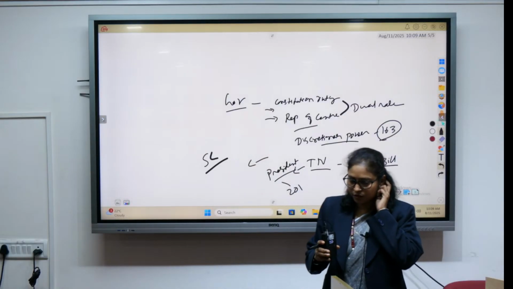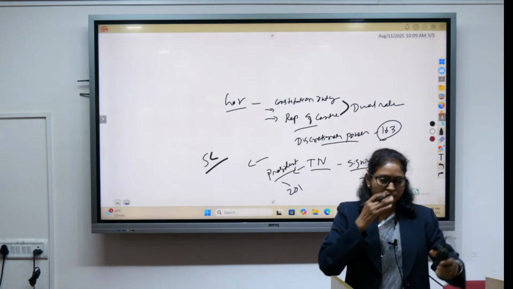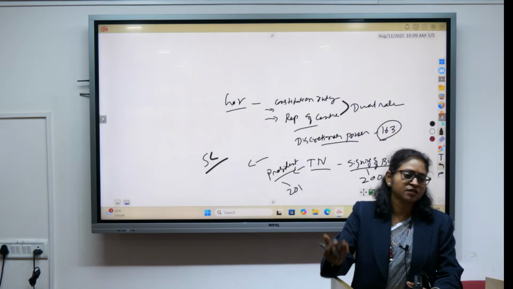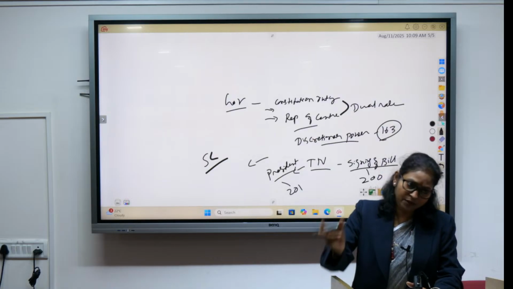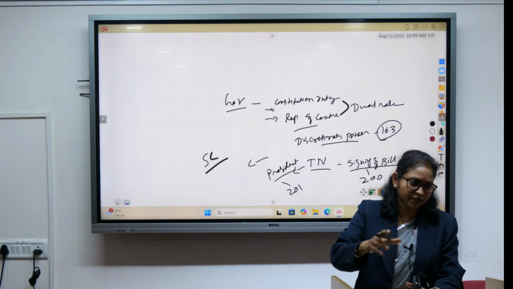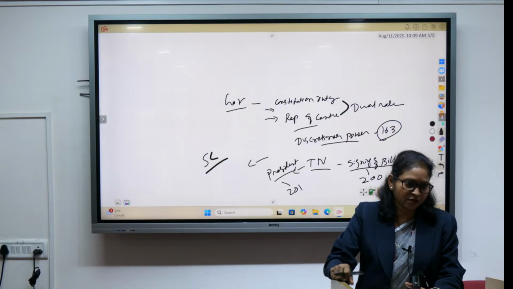The Supreme Court has said that there should be some kind of time limit within which the governor should sign the bill, or they should provide the reason why they are not signing the bill. Similar also applies to the president. If the state bill is reserved for the president, they should give their consent within a certain period of time.